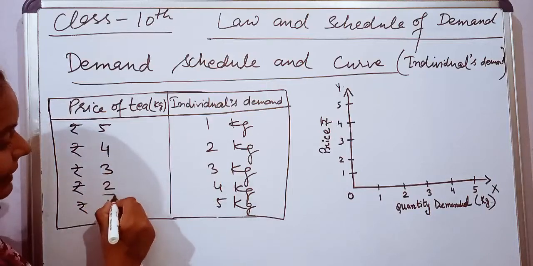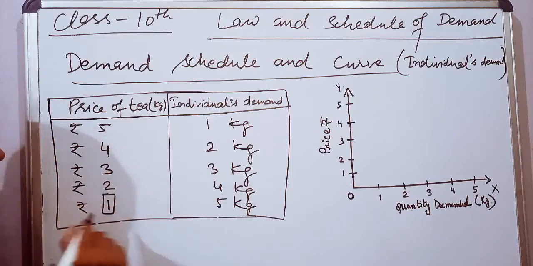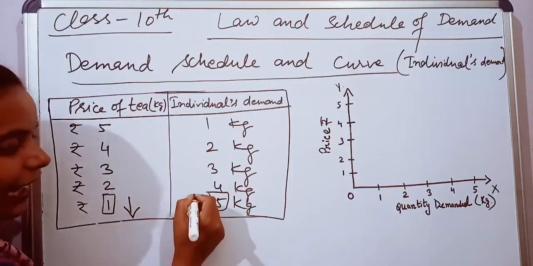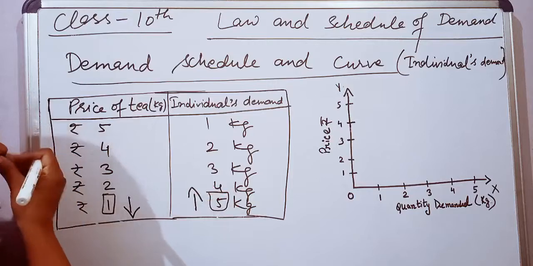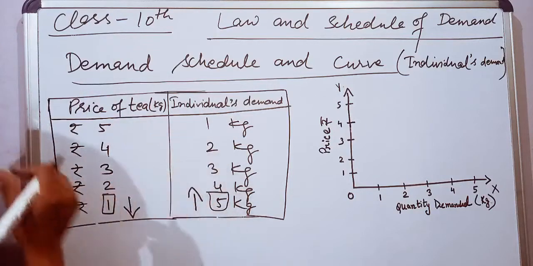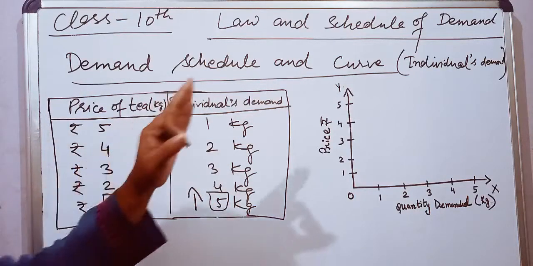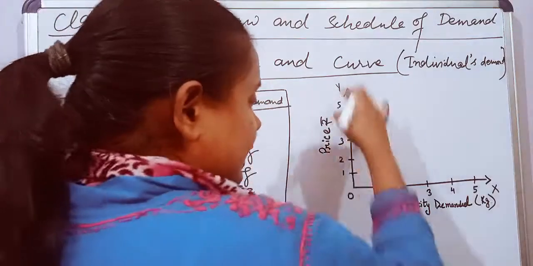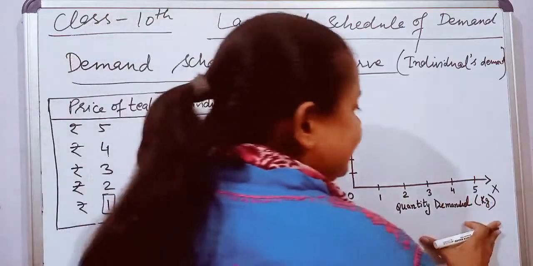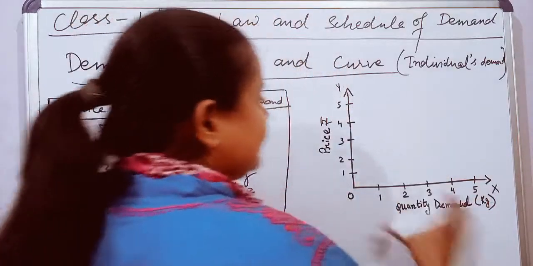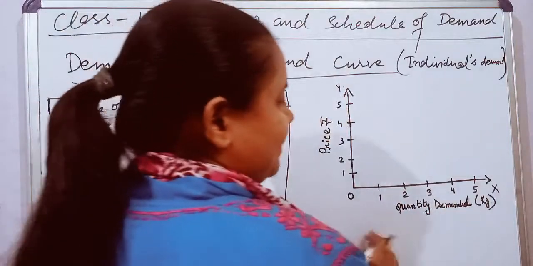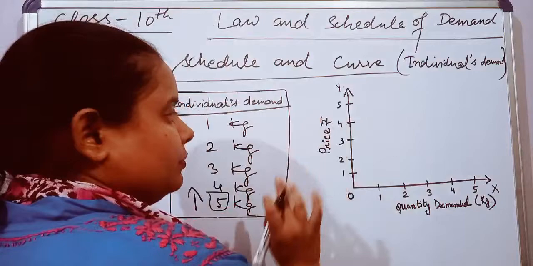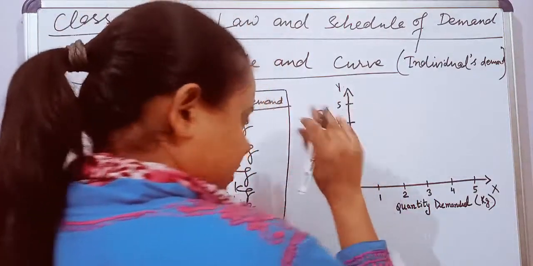Now see, the price here is minimum and the demand here is maximum. So price falls and demand increases. This is the schedule. Okay, now I am going to draw a curve. In that you will come to know how to make the curves. Now see, this is your curve. This is the y-axis. This is the x-axis. The x-axis represents quantity demanded per kg and the y-axis represents price in rupees.